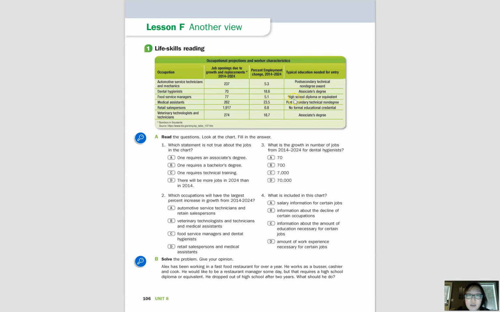Okay, and then the next one is high school diploma or equivalent. A high school diploma means you finished high school, and if you can't finish high school, you can also take a GED, which is called a general equivalency diploma, and that's equivalent or equal to a high school diploma. And then the next one, post-secondary technical non-degree. So this is similar to the first category.